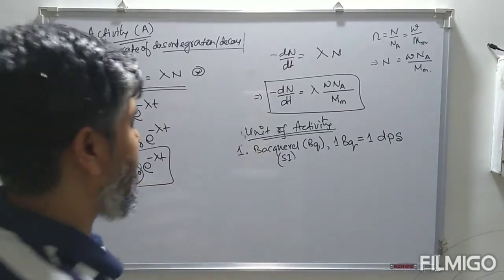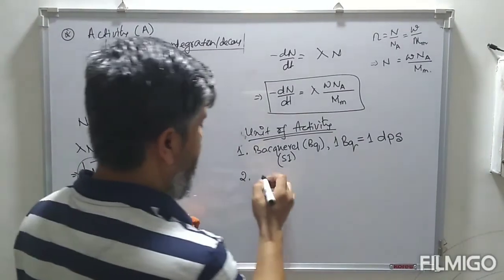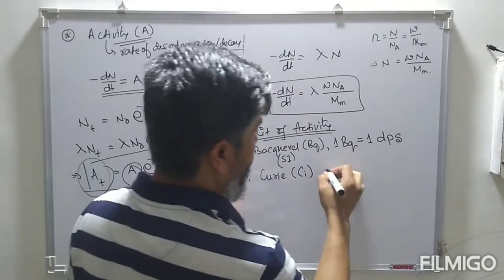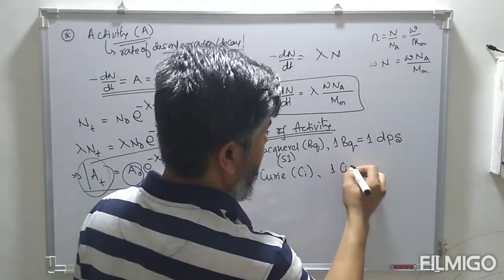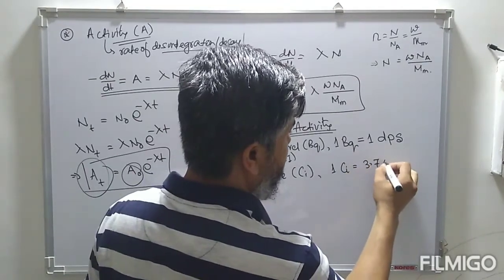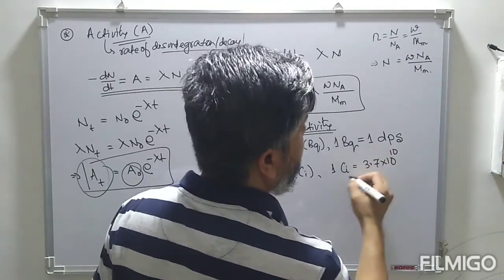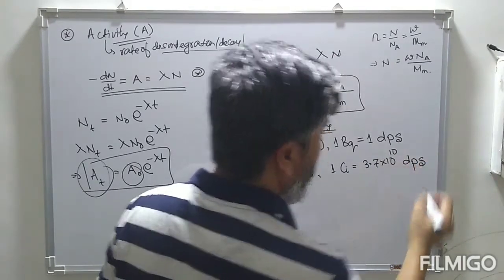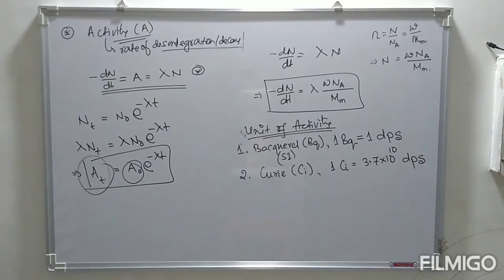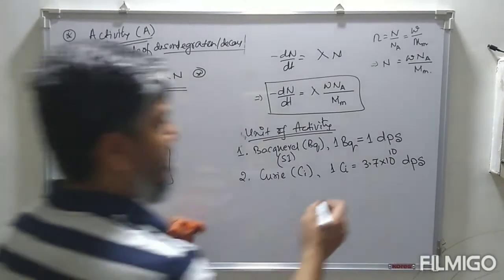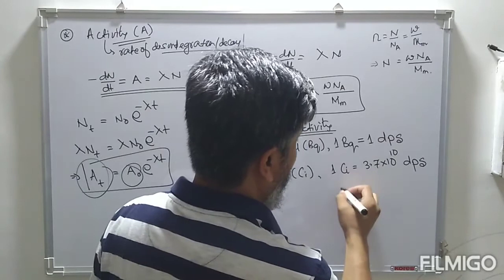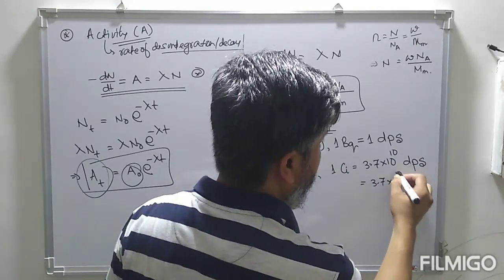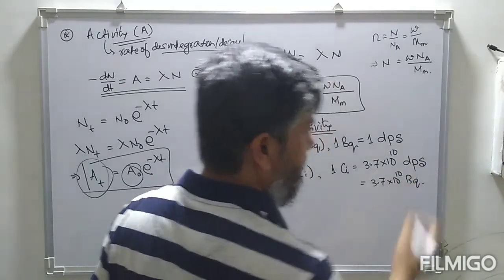This is the standard unit. We also have a different unit, that is the curie, Ci. 1 curie is defined as 3.7 into 10 to the power 10 disintegrations per second. So this is equal to 3.7 into 10 to the power 10 becquerel.